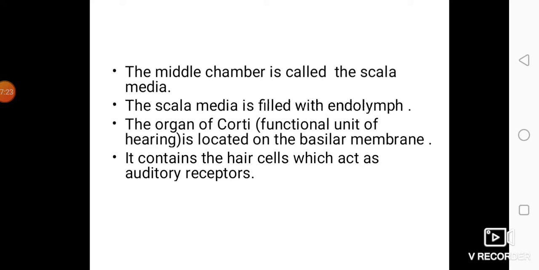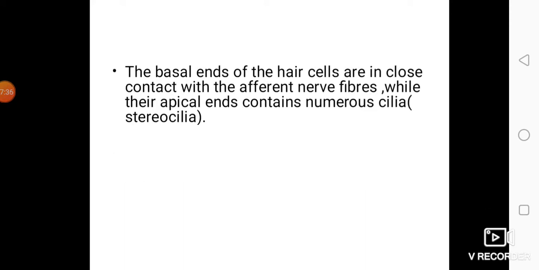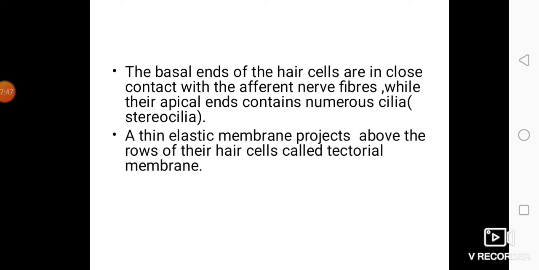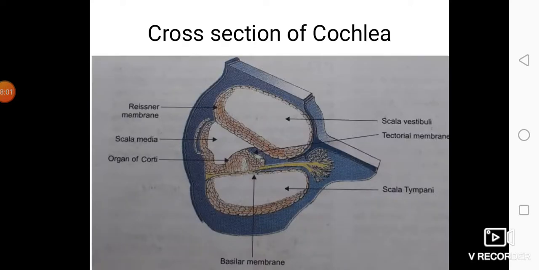It contains hair cells which act as auditory receptors. The hair cells are columnar ciliated cells present in a row. The basal ends of these hair cells are in close contact with the afferent nerve fibers, while their apical end contains numerous cilia called stereocilia. A thin elastic membrane projects above the rows of hair cells called as tectorial membrane. The organ of Corti acts as a transducer, converting sound vibration into nerve impulses.